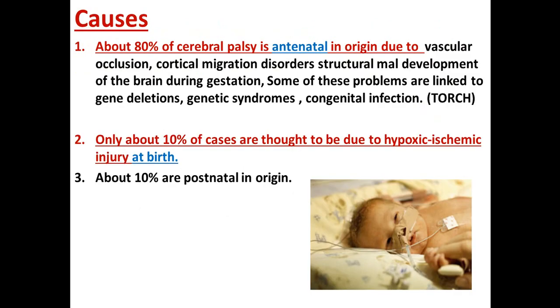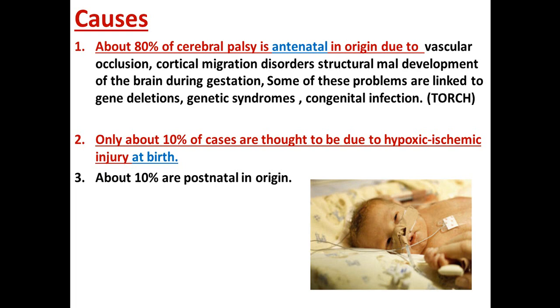So what are the causes of cerebral palsy? If anybody asks you what the causes are, usually it is intranatal or antenatal in origin. So we have 80% of CP due to antenatal origin, usually due to structural abnormality, migration disorder defect, developmental defect, and some problems like gene deletion, genetic syndrome, congenital infection, TORCH: toxoplasma, rubella, cytomegalo, and herpes. This is due to maternal infection.